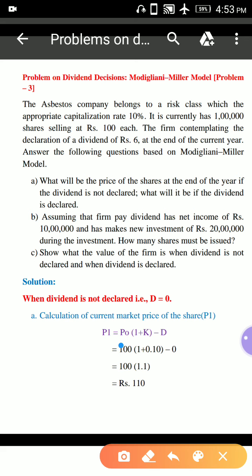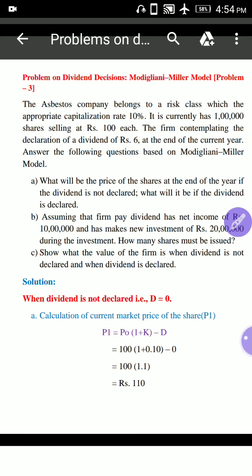Into 1 plus K. So K means the cost of capital, 10%, that is 0.10, minus D, the dividend, which here is 0. That is 100 into 1 plus 0.10, which is 100 into 1.1, equal to 110. Now the current market price of the share is 110 when dividend is 0. Okay, this is the first calculation.